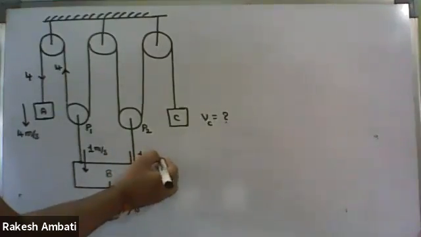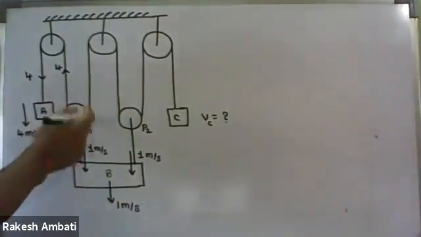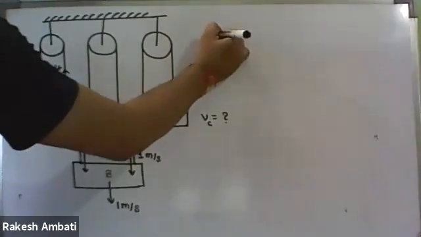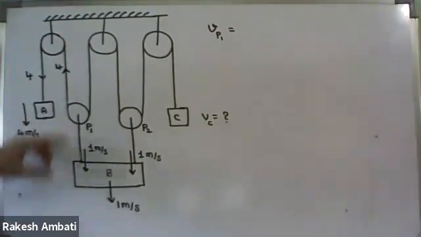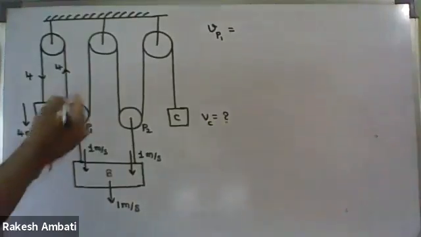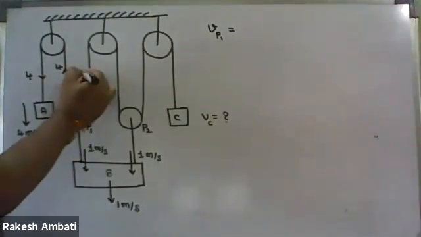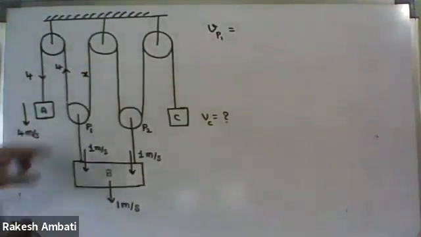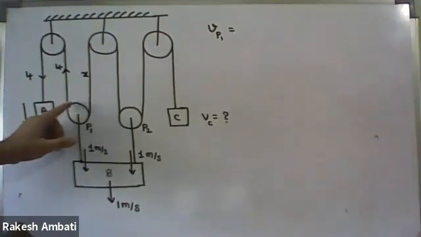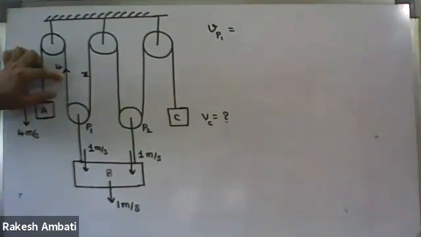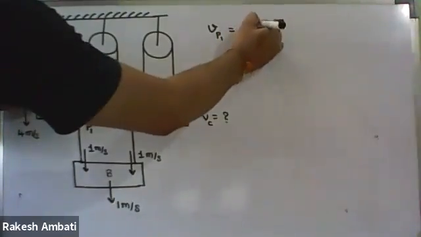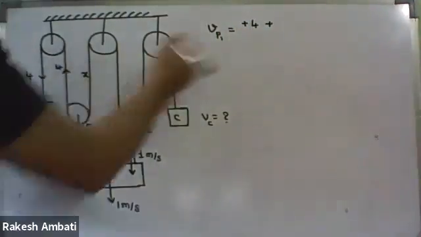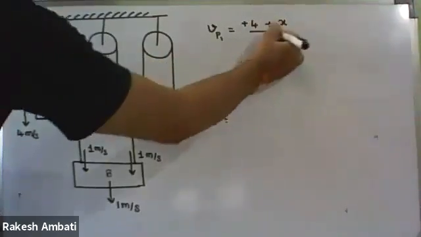So now I'm taking the P1 pulley, so VP1. In the case of the P1 pulley, this velocity, let it be x, we don't know. So you consider the P1 pulley. For this P1 pulley, one side is moving up, so +4, plus the other side, we don't know, let it be x, upon 2.